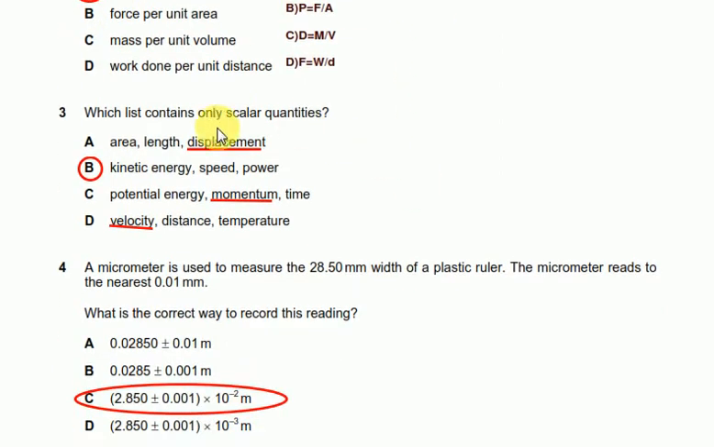Question number 3 says which list contains only scalar quantities? Part A says area, length and displacement. Displacement is a vector quantity, so A is not the answer. B says kinetic energy, speed and power. They all are scalar quantities, so B is the required answer. In C, momentum is a vector quantity, and in D, velocity is a vector quantity. So the answer is B.